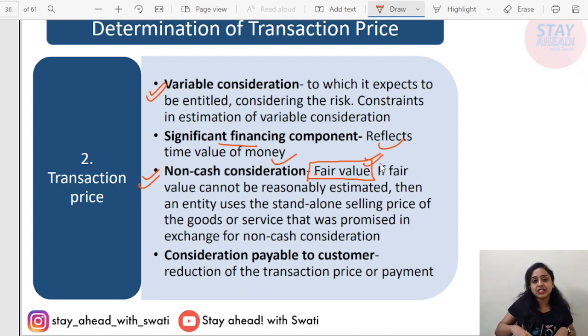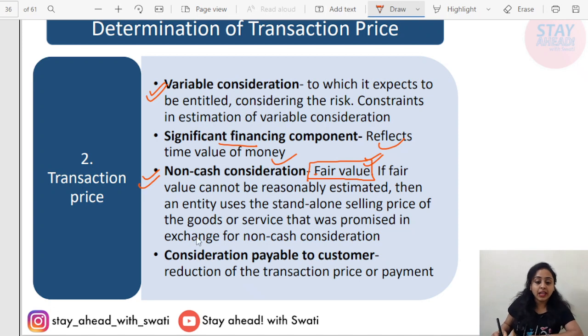For non-cash consideration, if you received, then such revenue will be recorded at the fair value of such particular non-cash consideration. For example, you received a particular asset which, if fair valued, is worth rupees 2 lakh. Then the revenue will be recorded at rupees 2 lakh.